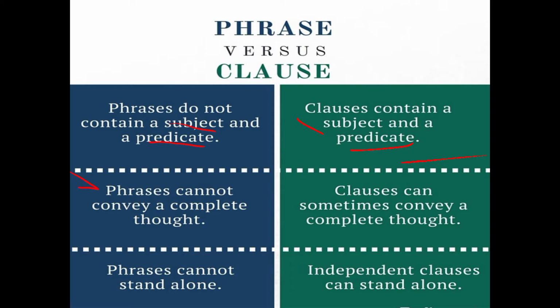Now, a phrase cannot stand alone, meaning we cannot use it alone. If I say "a pretty girl," there is nothing given regarding the pretty girl. Yes, it is a noun phrase, but the main thing is that it does not have any verb. It is just leaving that thing, that's why it is considered a phrase, not a clause. But an independent clause has a subject and a predicate, meaning a verb also, so it can be a sentence even, and it can stand alone.